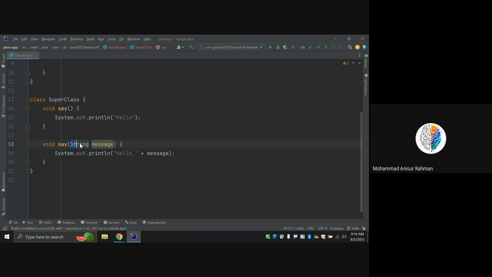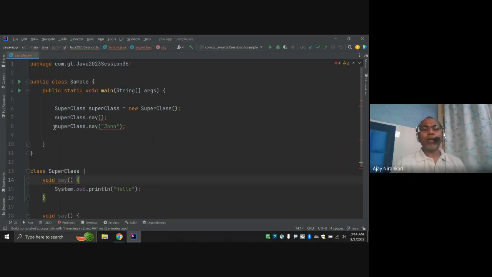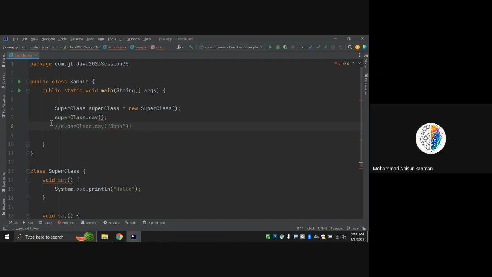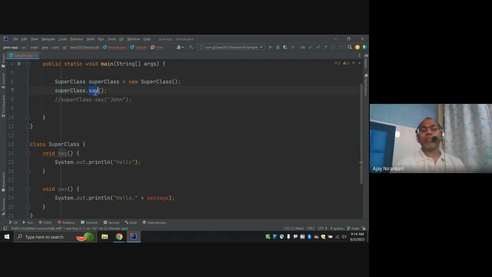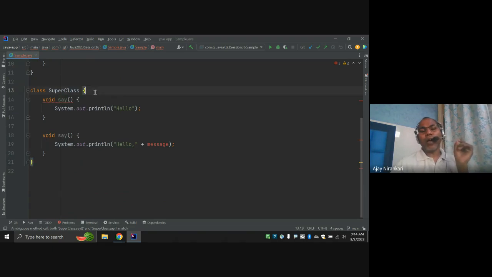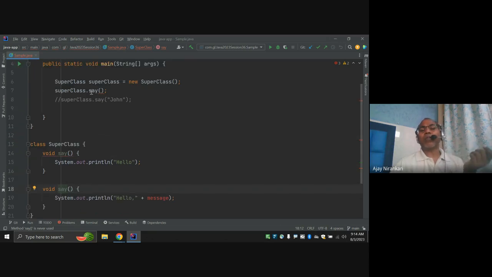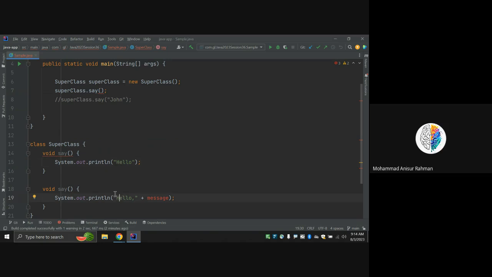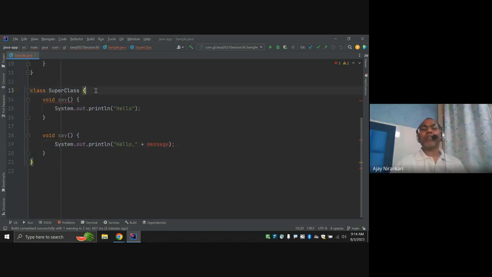If you are not doing this, and there are two same methods, and I create my object and call say, the compiler is not clear whether I am going to call this method or that method. They look like duplicate methods, and the compiler is not clear which method you are interested in calling, hello or hello John. This is a state of confusion.